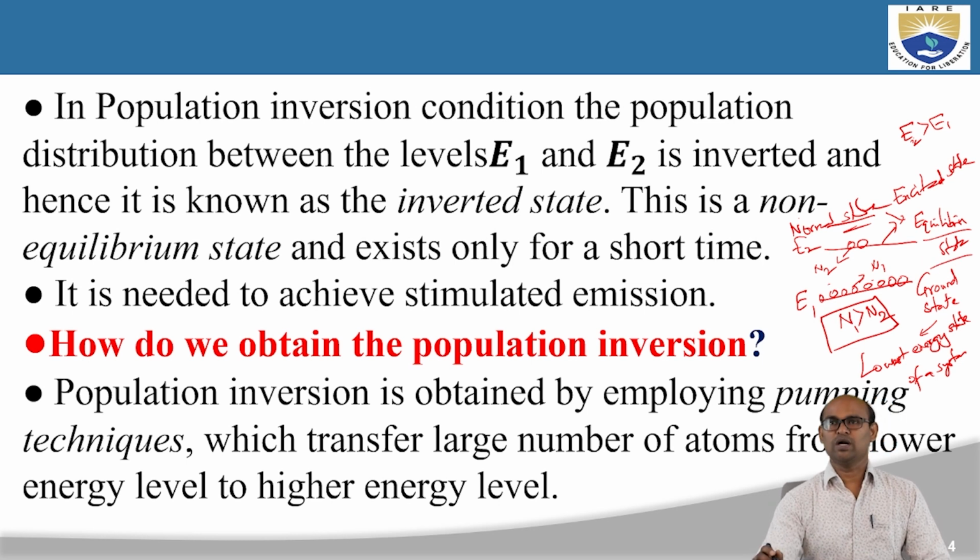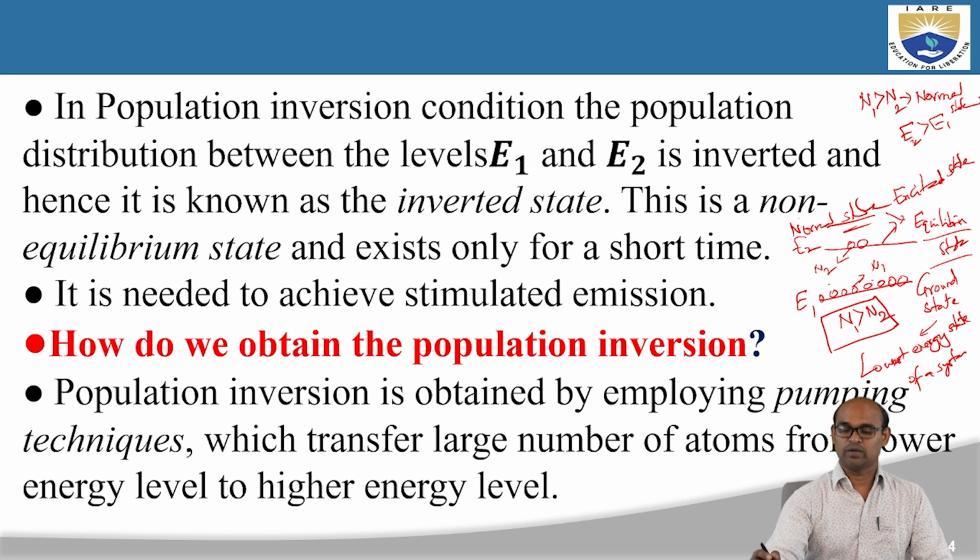Now we know what a normal or equilibrium state is. Now let us understand the non-equilibrium state, or inverted state. We understood one condition, N1 greater than N2, which is the normal state.